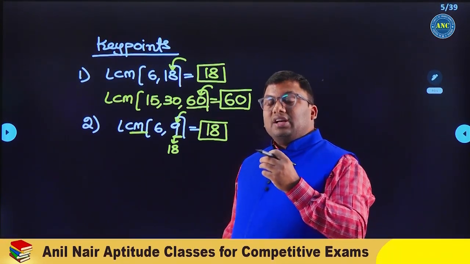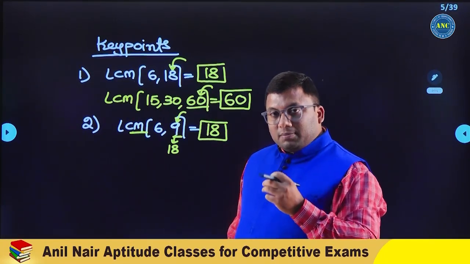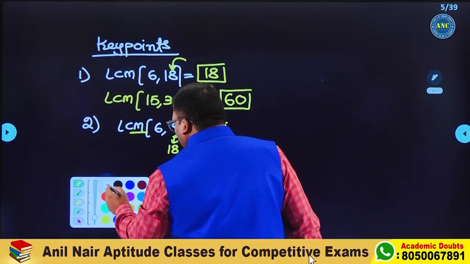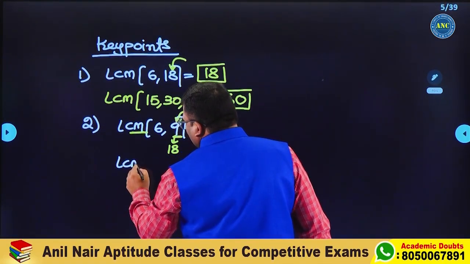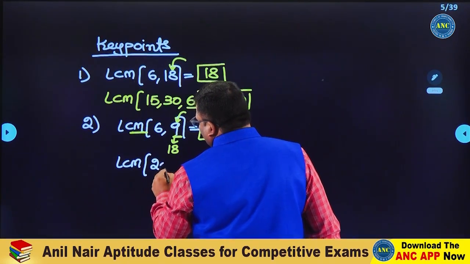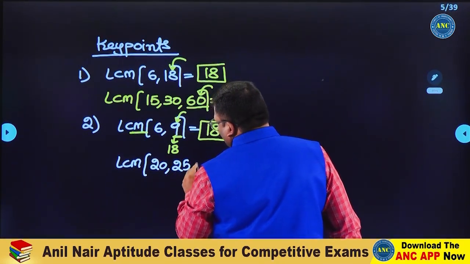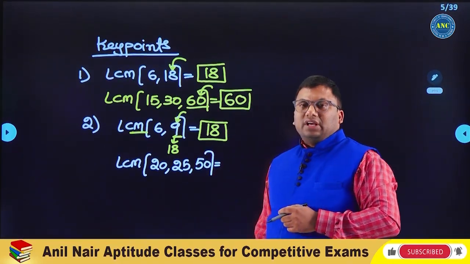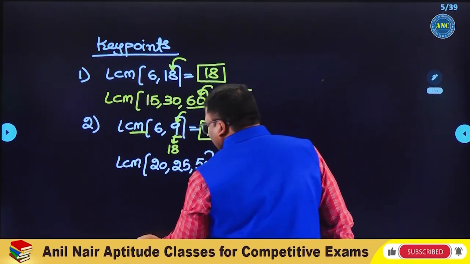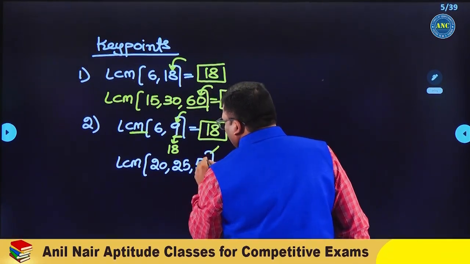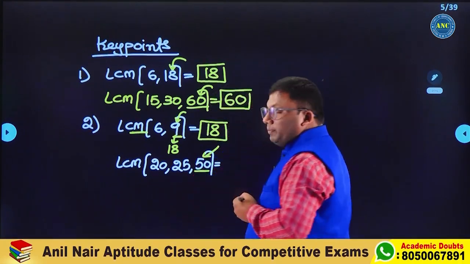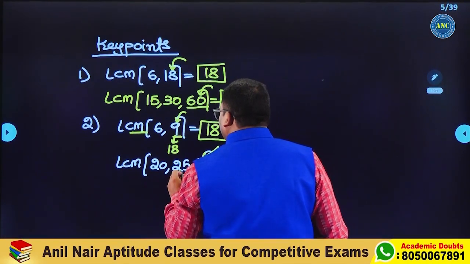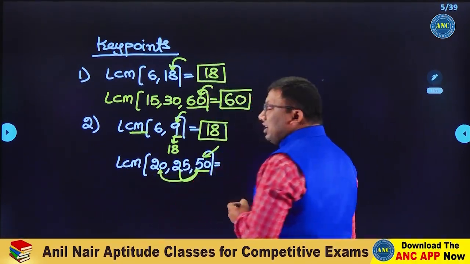If the largest number is not getting divided by the other numbers, take the multiple of the largest number. Suppose for example 20, 25, 50. LCM of 20, 25, 50. Whenever we are doing LCM, always concentrate on the largest number. It is 50. This largest number should be divisible by all the other numbers. 25 twos are 50. 20 twos are 40, 20 threes are 60.